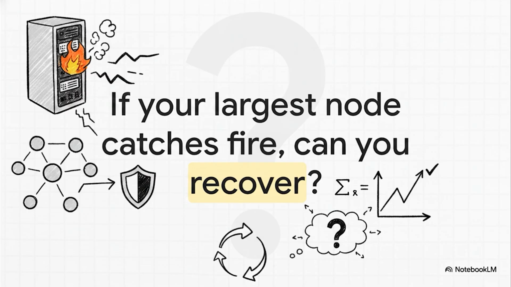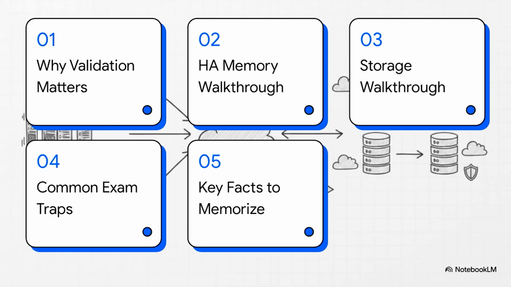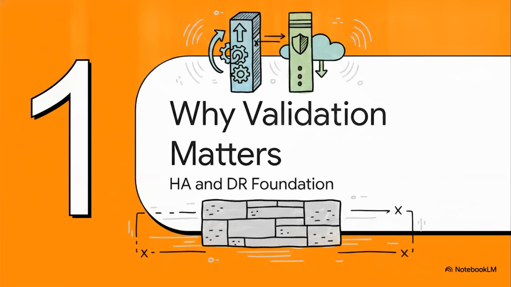Validating capacity is all about proving, definitively, that your environment can self-heal without taking your production workloads down with it. Here's our roadmap for this explainer. 1. Why capacity validation matters. 2. Compute walkthrough focusing on HA memory. 3. Storage walkthrough looking at rebuild capacity. 4. Common exam traps. And 5. Key facts to memorize. Okay, let's jump right into Section 1, Why Capacity Validation Matters.